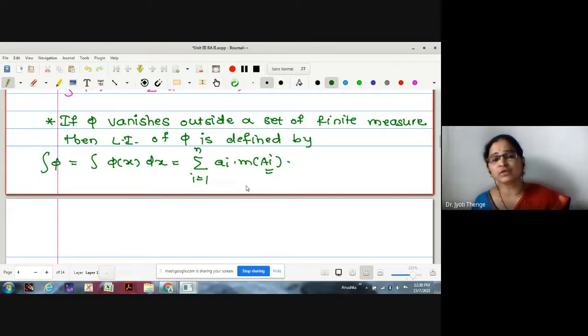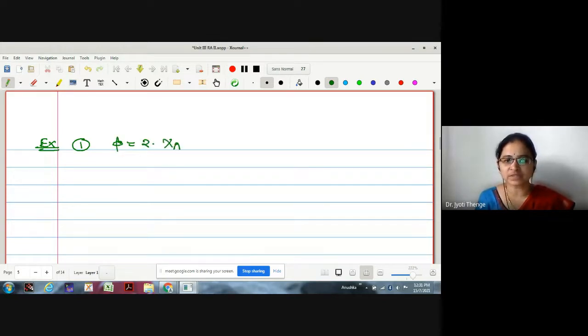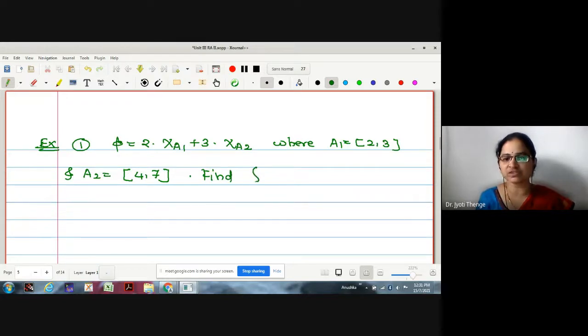So let me give you a simple example to understand whether this gives us the integration or not. Phi is given to be 2 times chi of a1 plus 3 times chi of a2, where a1 is the closed interval 2 to 3 and a2 is the closed interval 4 to 7, and we are asked to find integration phi, meaning integration phi x dx.